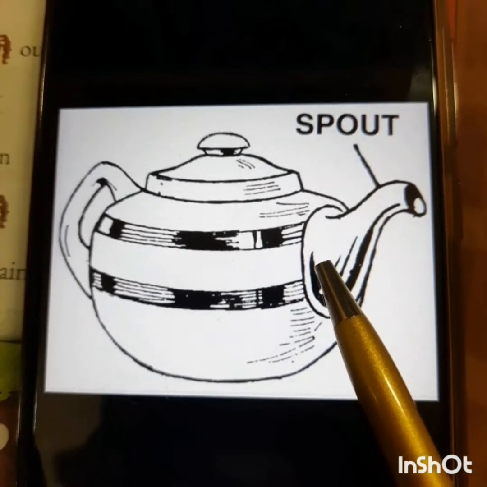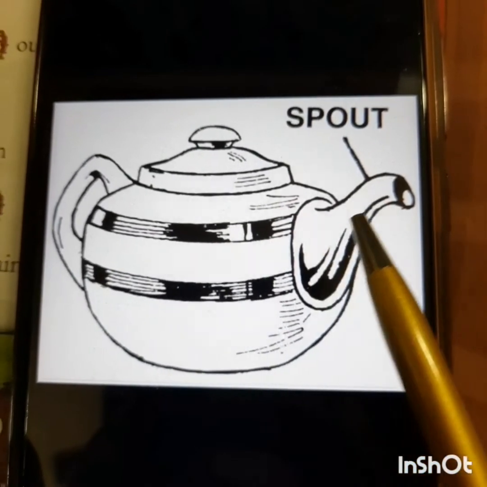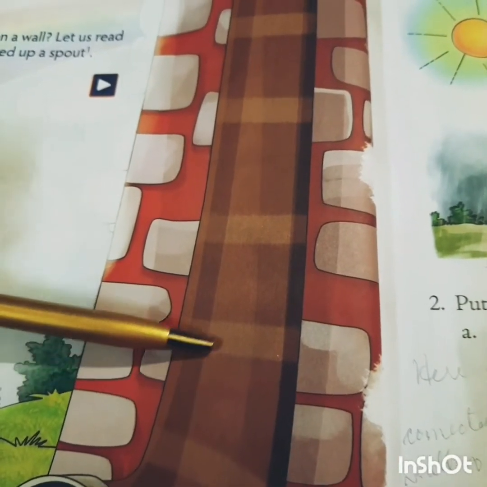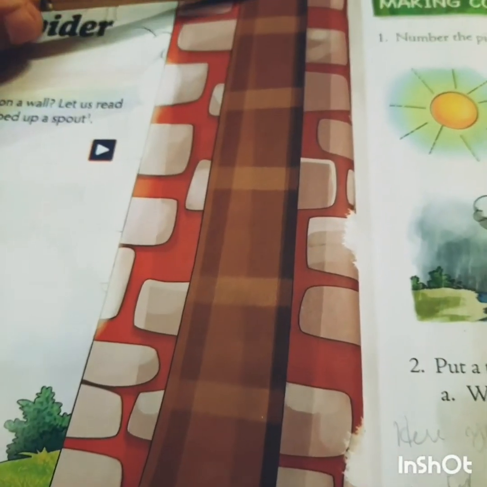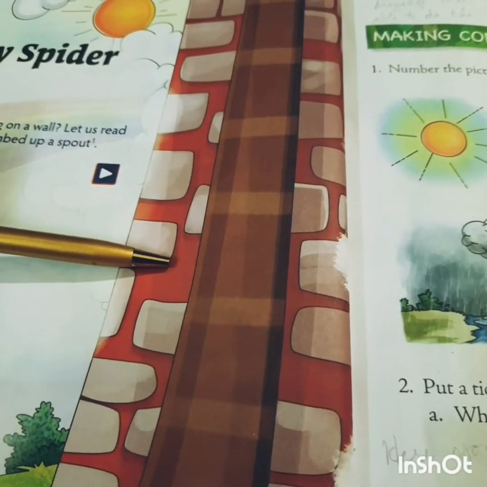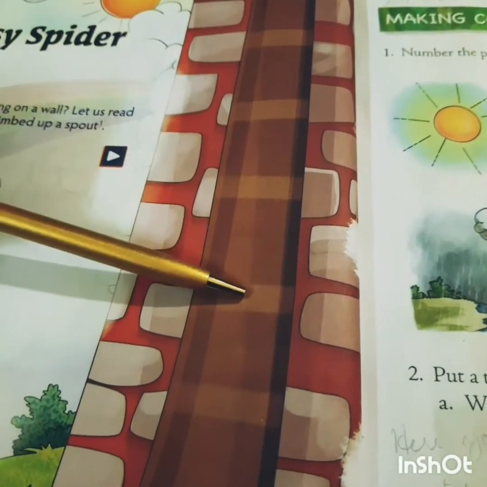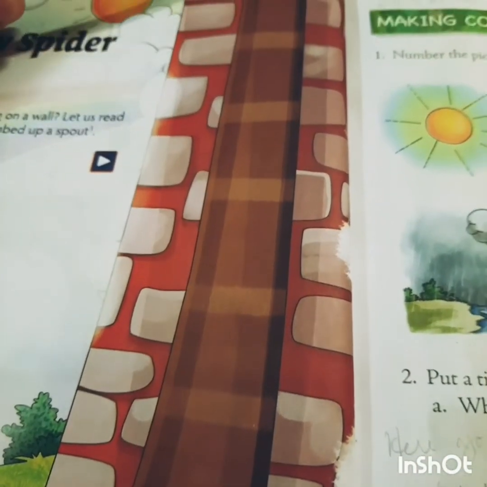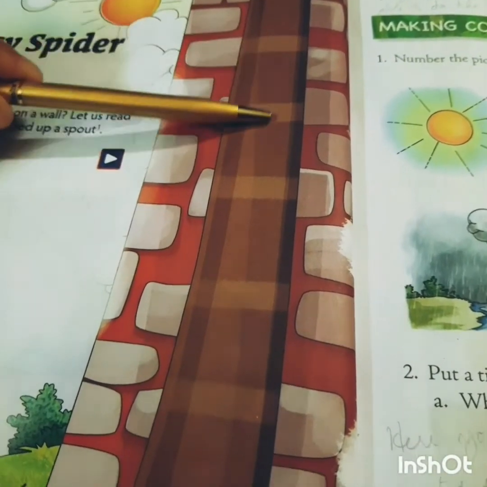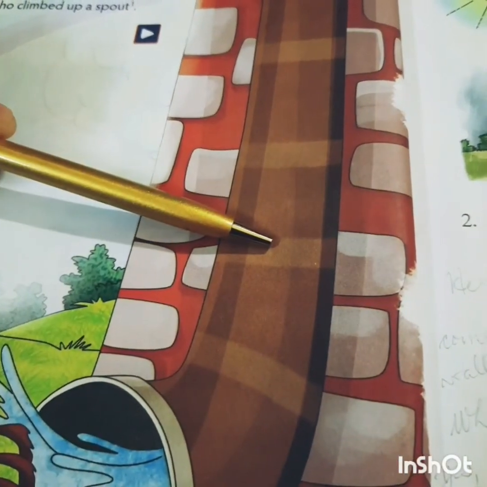Yes, we pour out tea into a cup through this spout. Here in the poem, you see a different kind of spout. It is connected to the wall of a house. What is the use of this spout? Yes, rainwater from the terrace flows down to the ground through this spout.